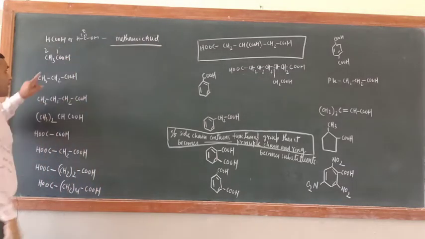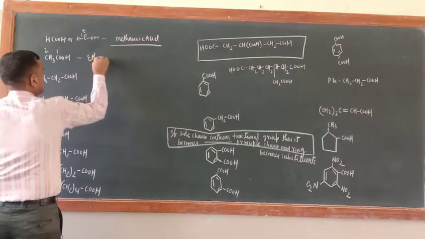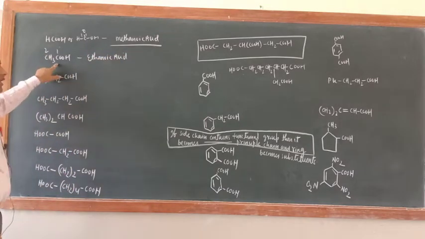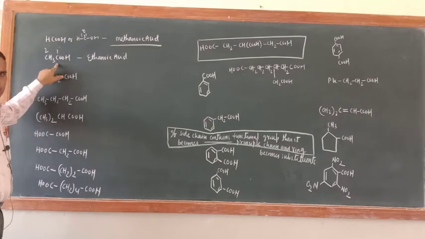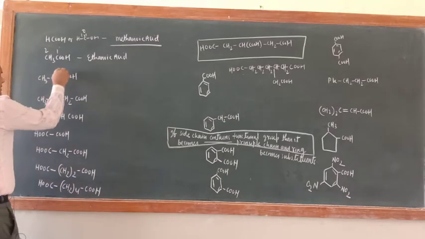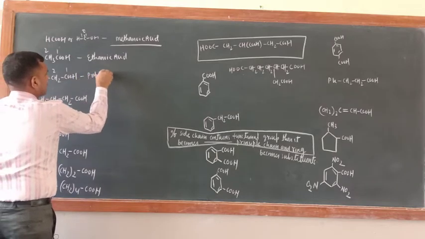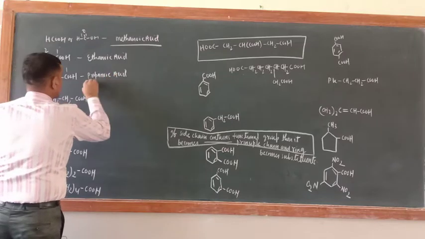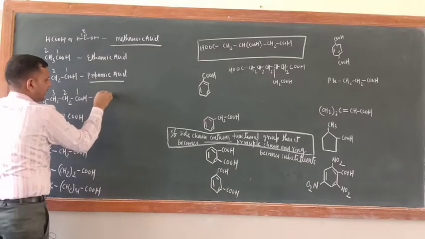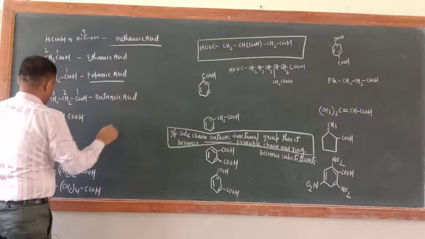1, 2. The carbon of the functional group must get the least number. Eth, ane, oic, acid. Number is not important; ethane 1 oic acid should not be written because COOH always comes as the first number carbon atom. What about this one? 1, 2, 3. Propane oic acid. What is the name of this one? 1, 2, 3, 4. Butane oic acid.